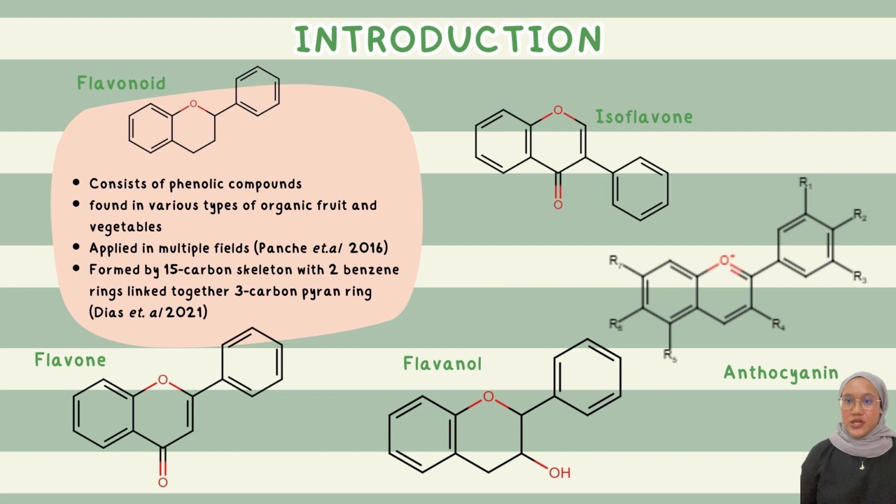As you can see here, this is the structure of flavonoids. Flavonoids are widely used in various fields such as medical and cosmetics. Here are some examples of flavonoid derivatives, which are isoflavone, flavone, flavanol, and also anthocyanin.